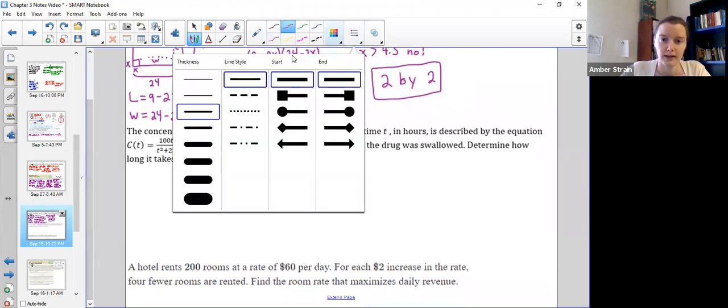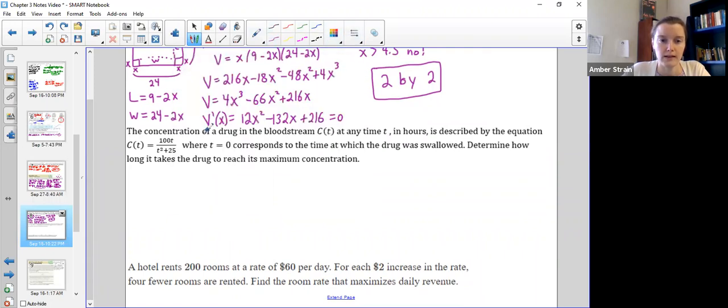Now this one looks like it's going to be hard, but it's one of the easier word problems because it says blah, blah, blah equation. So it already gave me the equation to work with. So it's looking for max and min optimization, so I'm going to take the derivative. Unfortunately, I do need to use my quotient rule.